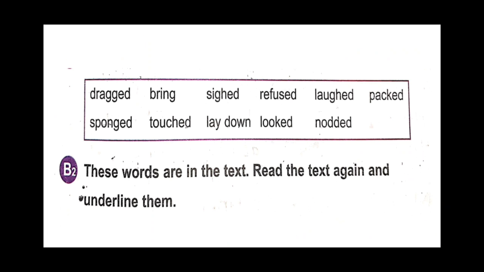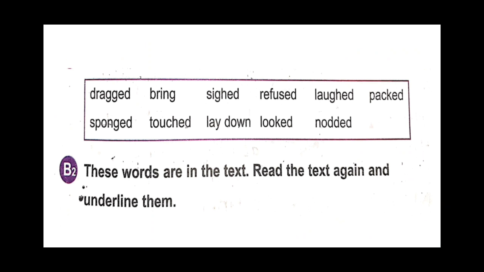B2. Open up page number 57. These words are in the text. Read the text again and underline them. You can see that there is a box on page number 57. We have to read these words and then, we have to read the text. We have to read the chapter and then we have to underline. So this will be your homework.